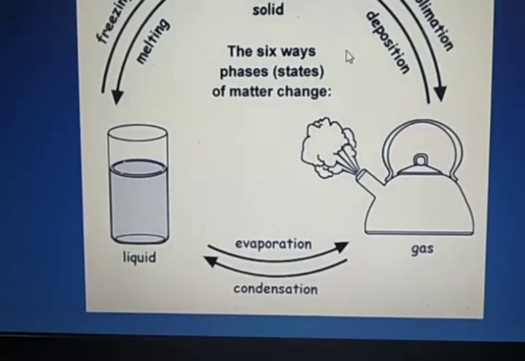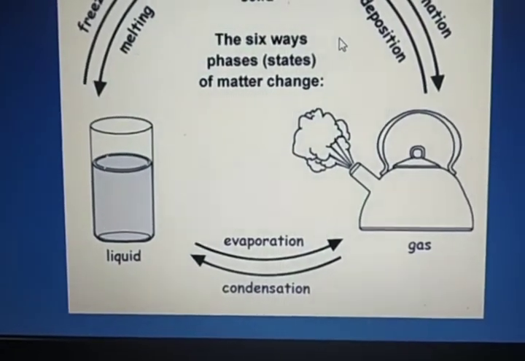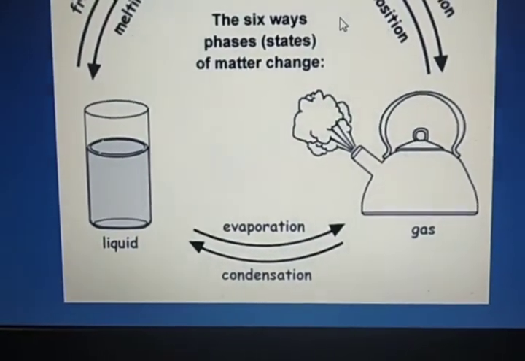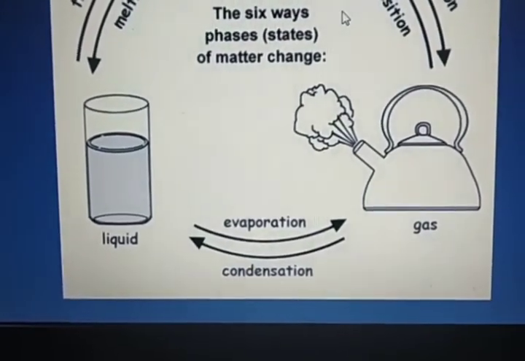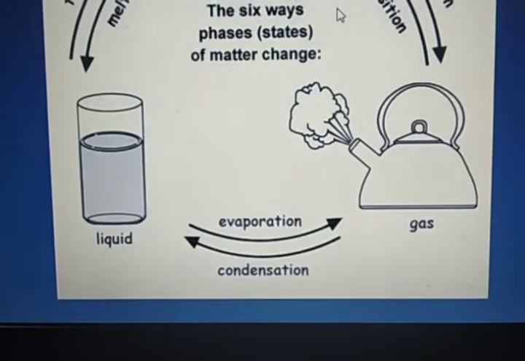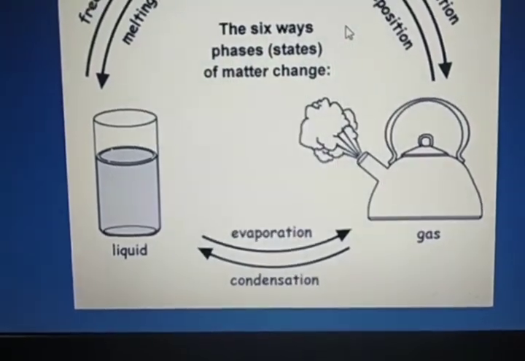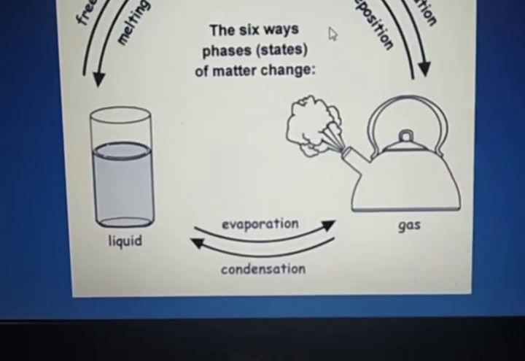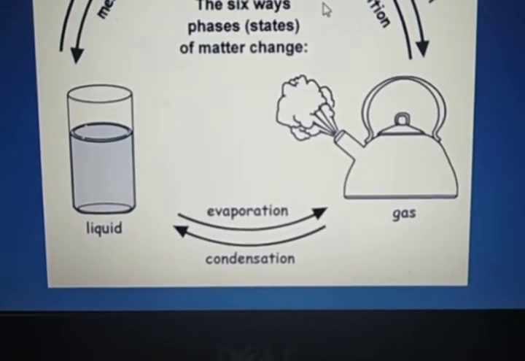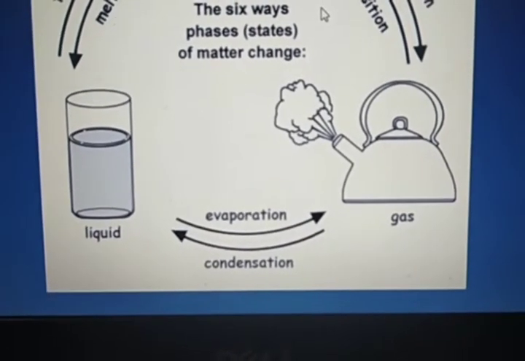How can we say that? See, the slow conversion of liquid into vapor is called evaporation, right? So the evaporation takes place at all temperatures. I've already told you, and it is slow. It's given in your book, you can see it. And it is faster at higher temperature. So now the third point is what? When a liquid is converted into its vapor at its boiling point, the process is called vaporization. I told you that at its boiling point the process is vaporization, and below its boiling point the process is evaporation. So both are similar processes.